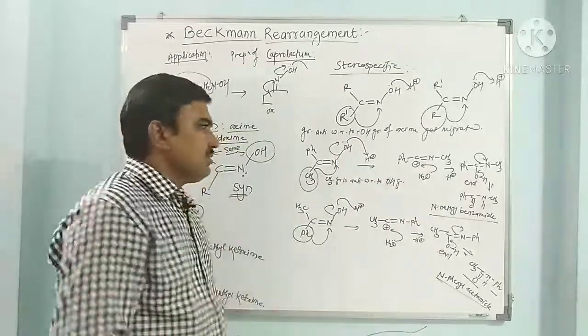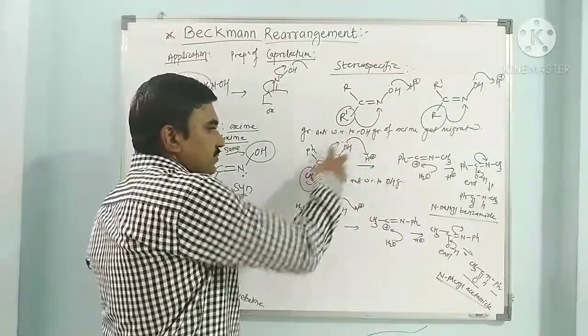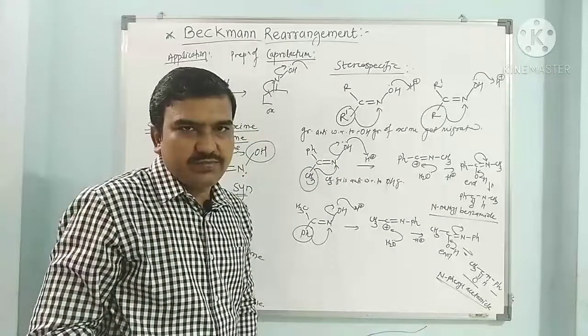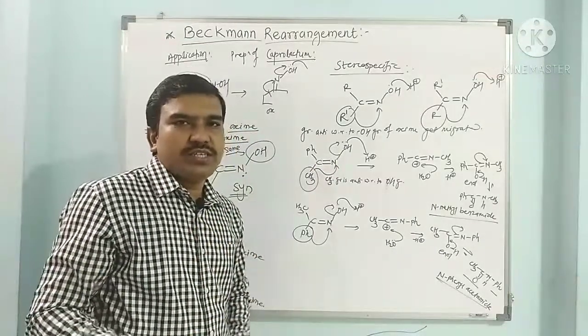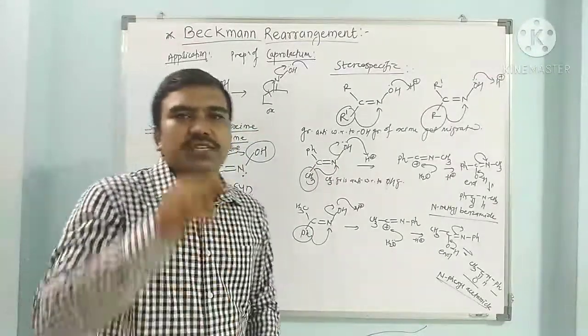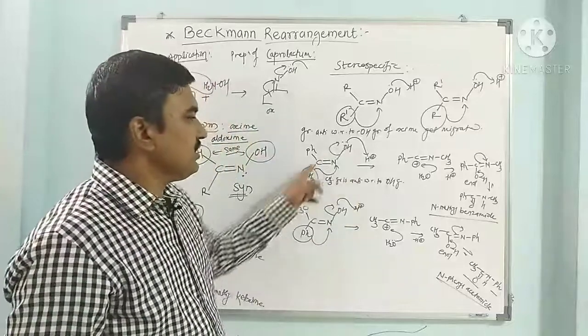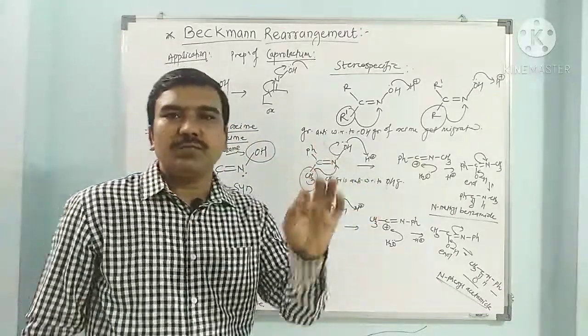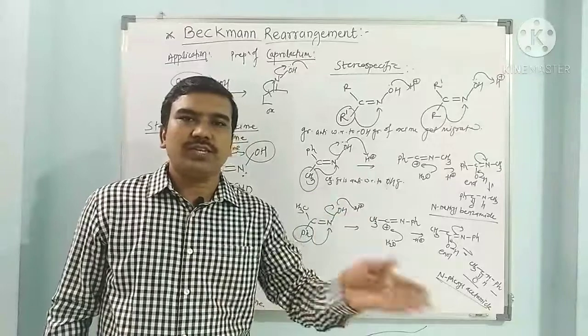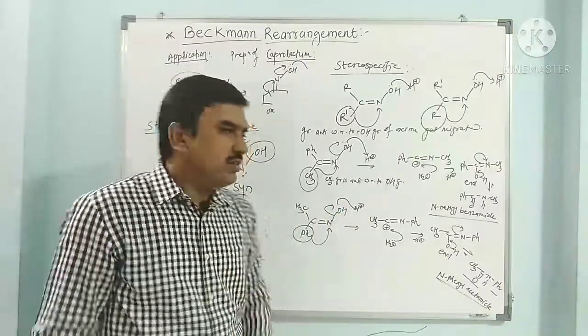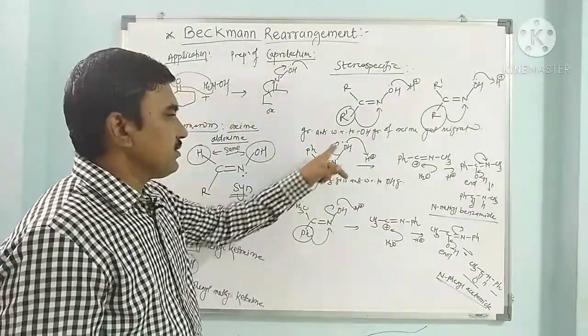Why? Because only the group which is anti with respect to OH gets migrated. It can be any group, alkyl or aryl, but the group anti with respect to OH gets migrated. This does not depend on the migratory aptitude of alkyl or aryl; it depends on which group is anti with respect to OH.